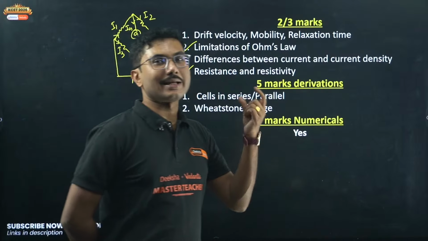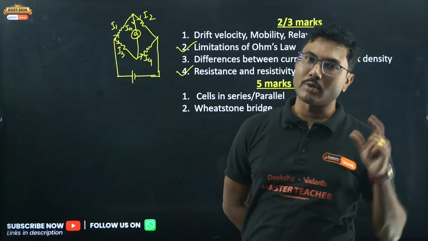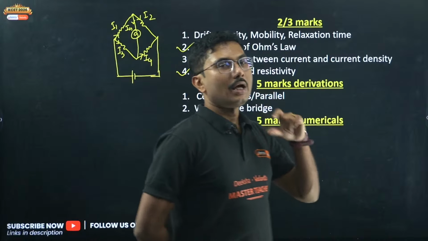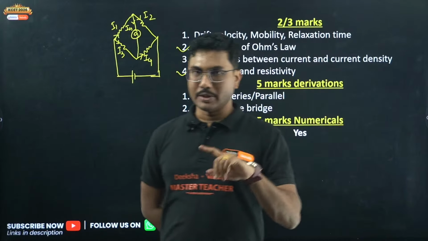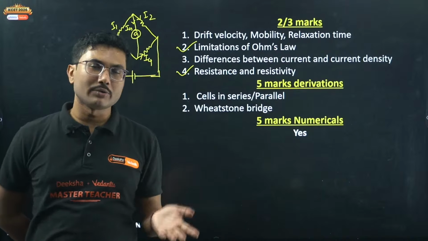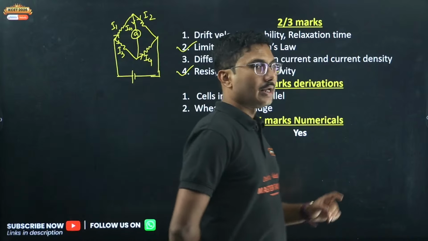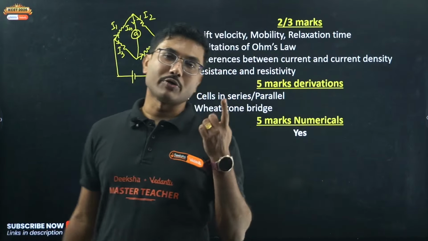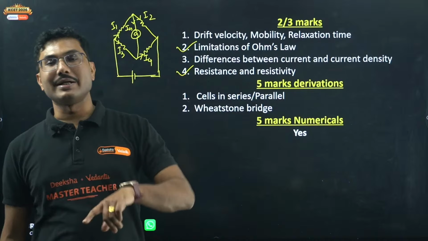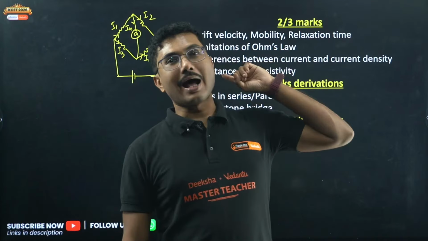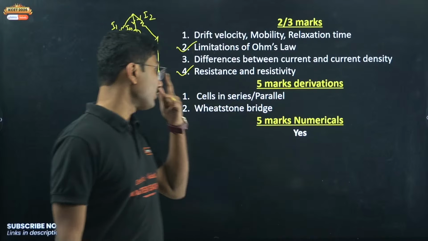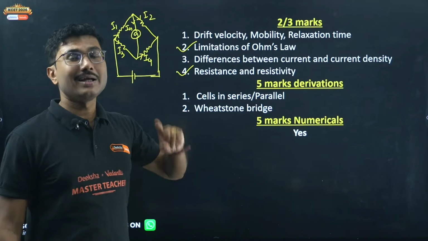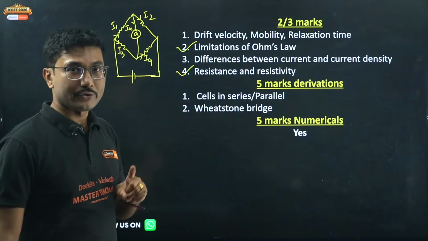Other than that, possible derivations will come from wave optics, and that's it. From the first 2 chapters, derivations and numericals both will come, one each. Now which one will be what is not clear. The third chapter is current electricity. From there you are going to get a numerical as well as a derivation. The 4th chapter also, you are going to get a derivation for sure. Then the last chapter, semiconductor, also you are going to get a derivation.